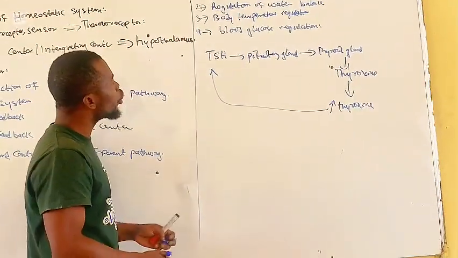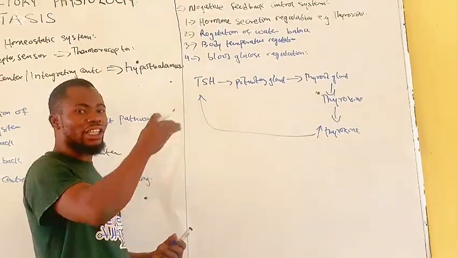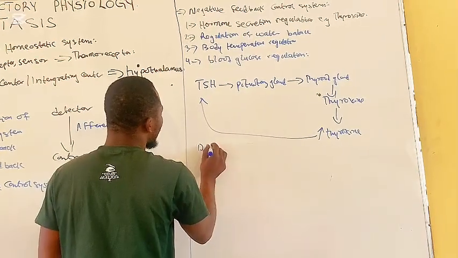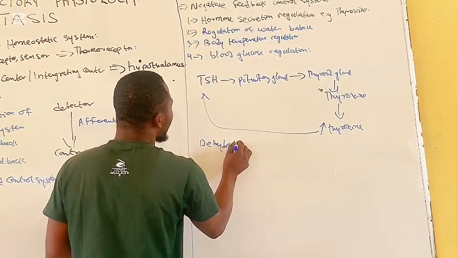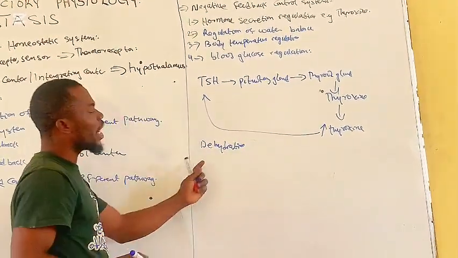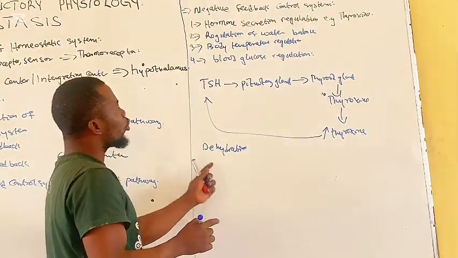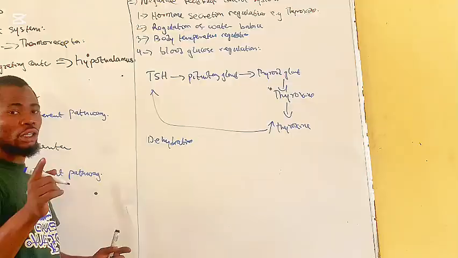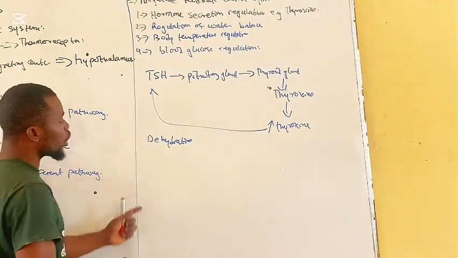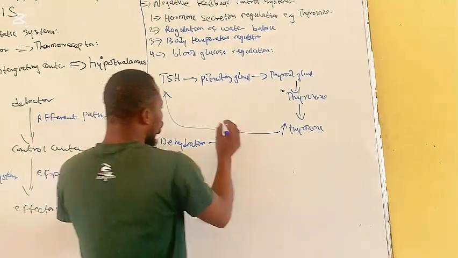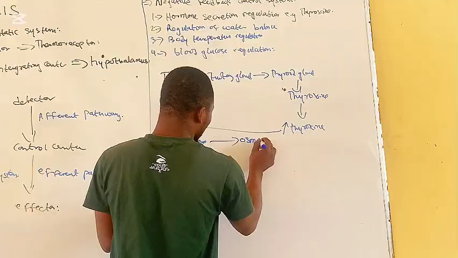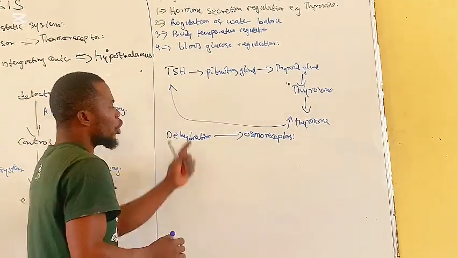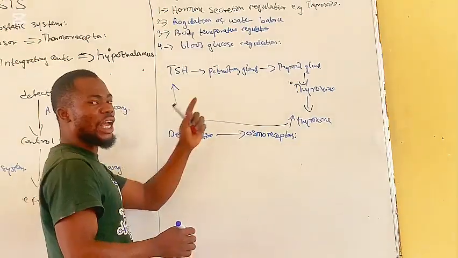For the regulation of water balance, if there is a decrease in the water balance, let's say dehydration, that means your water content is low, but the osmolar concentration will increase. The increase in osmolar concentration will be detected by receptors called osmoreceptors, which are present in the hypothalamus.